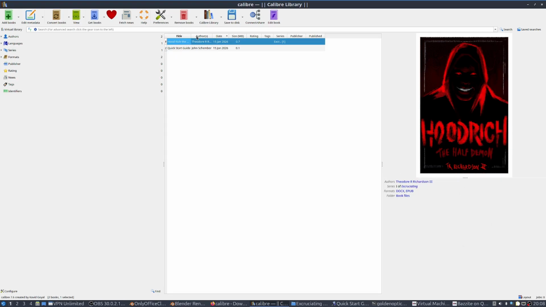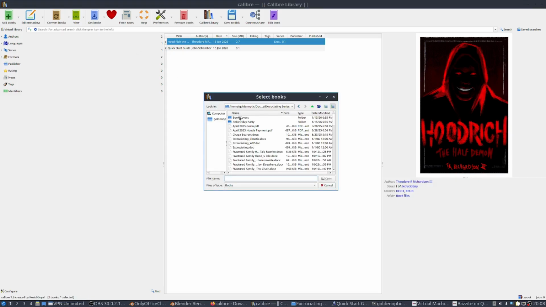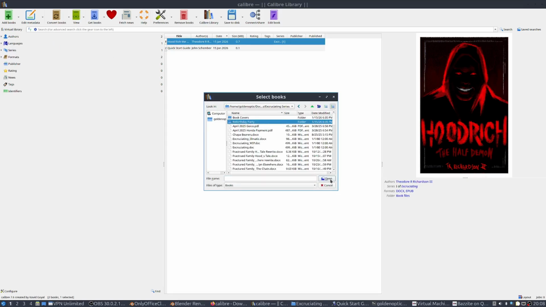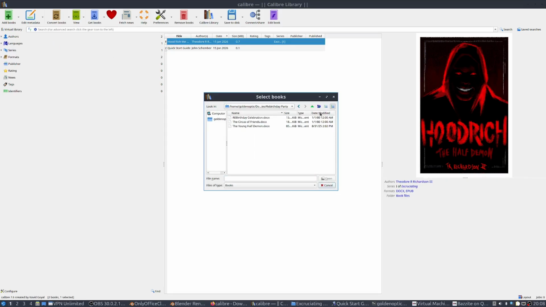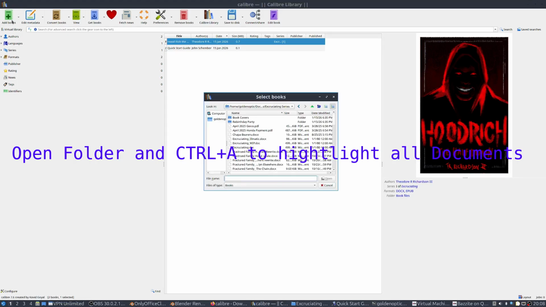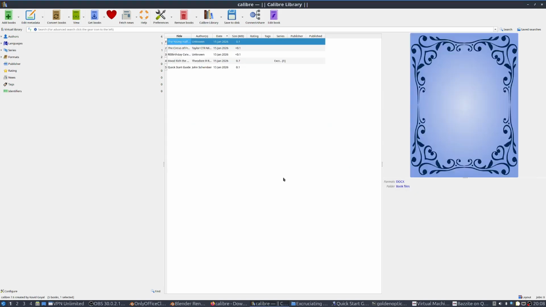I mean, you can do this, and you can add as many books as you want. You can add a whole folder if you wanted to. I believe you can be like, boom, I want to add. That's not what I wanted to do. Let's see. Add books from a single folder. Let's see what that would do. It's still not. You're embarrassing me. I thought it would add the whole thing, but I guess not. But you could highlight them. You can be like, I just want to add books, and just be like, I'm gonna add these, and it'll add all those.